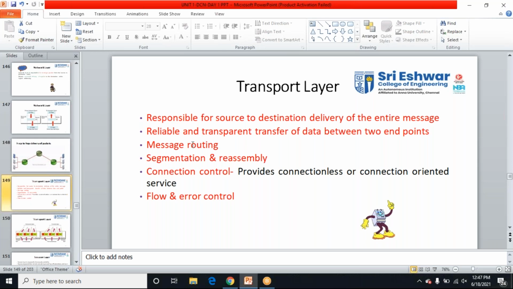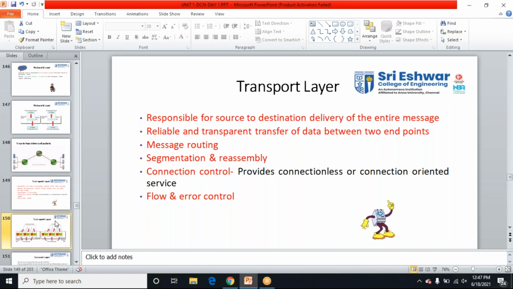These are the protocols used in the transport layer for control purposes. The main things are flow control, error control, and segmentation and reassembly of the packets. The reliable transfer of data happens in this transport layer.